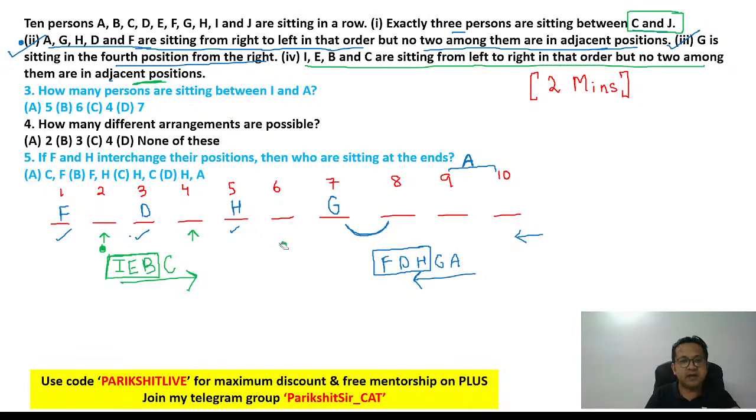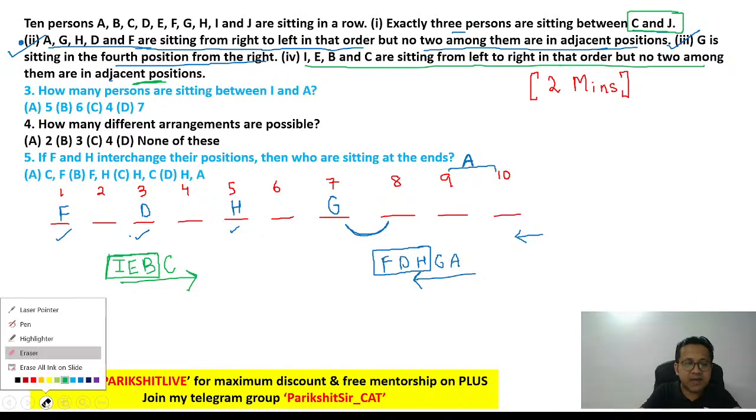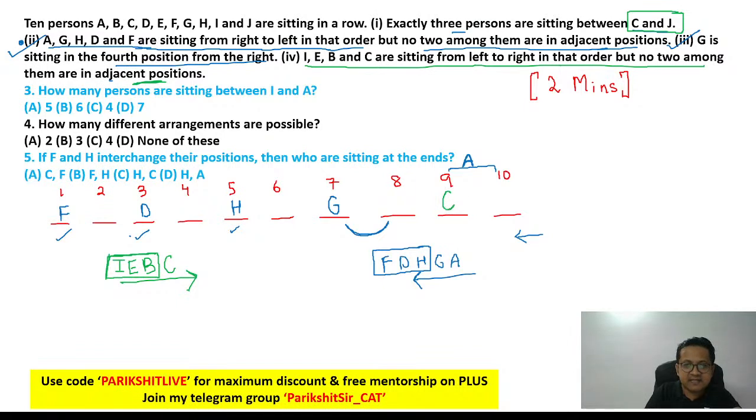Awesome. Let's continue. If C cannot be at number 8, can C be at number 9? If C is at number 9, again, C and J have 3 people in between. In that case, if C is at 9, J has to be at 5.